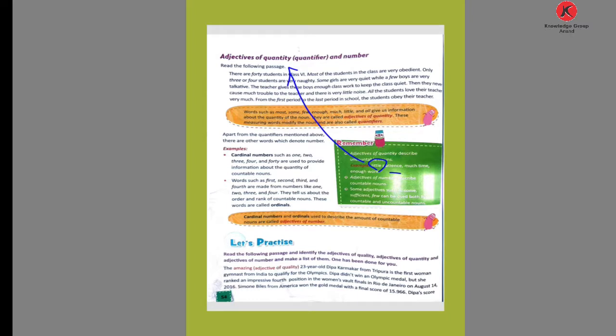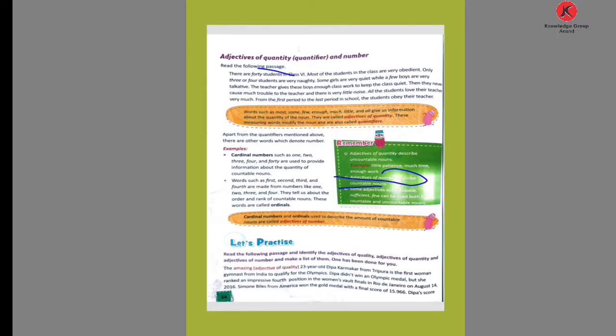Little patience, much time, enough work: little, much and enough show quantity. Adjectives of number describe countable nouns, talking about numbers, not quantity.